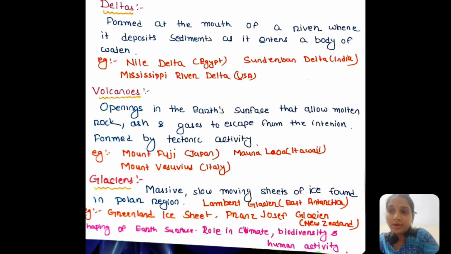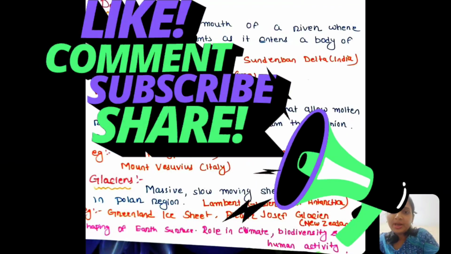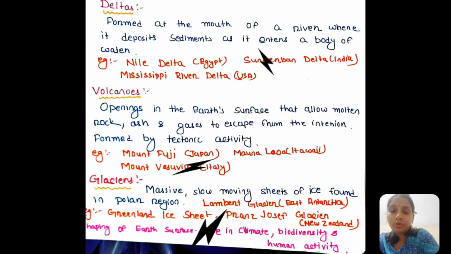These are the examples of glaciers, and this is all about the various landforms of the Earth, which are mainly responsible for climate, for biodiversity, and for human activity on Earth.